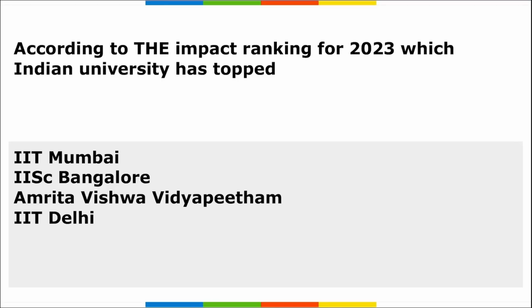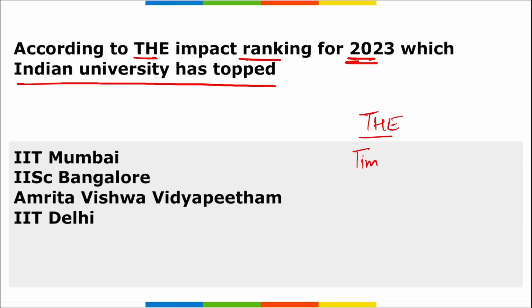Next, according to THE Impact Ranking for 2023, which Indian university has topped here? First of all, THE. What is it? It is your Times Higher Education Ranking. Right? So THE Impact Ranking for 2023 was recently released. In this, the Indian university that has topped is your Amrita Vishwapeetham.